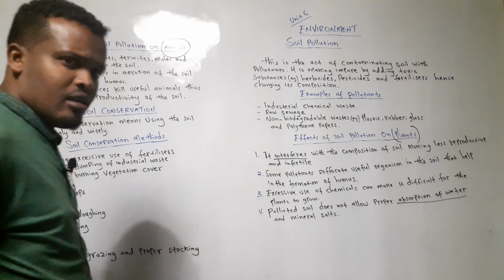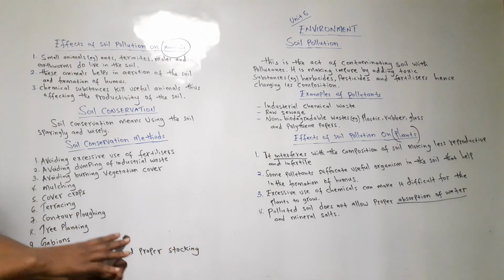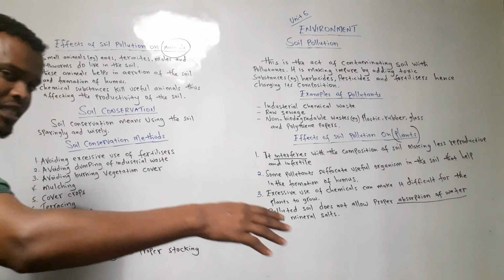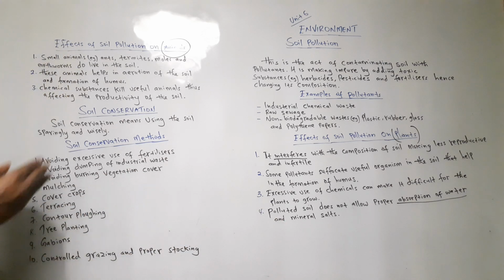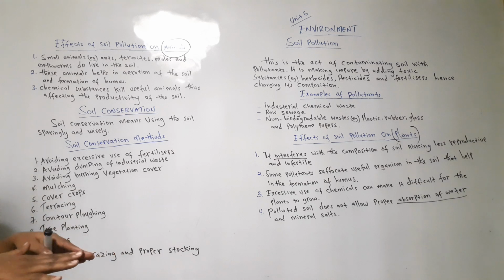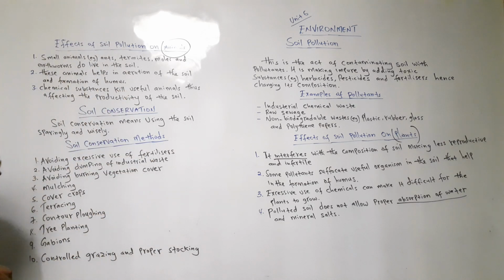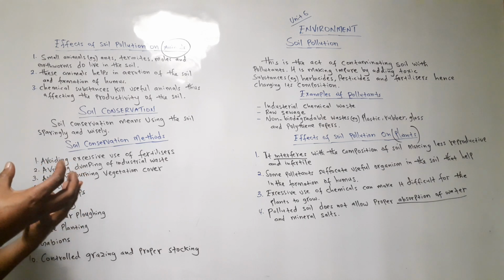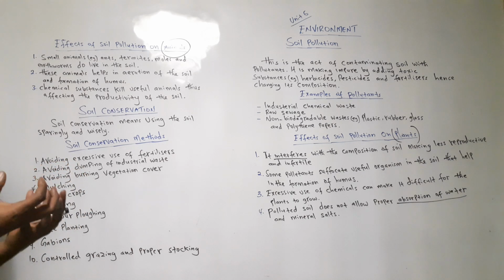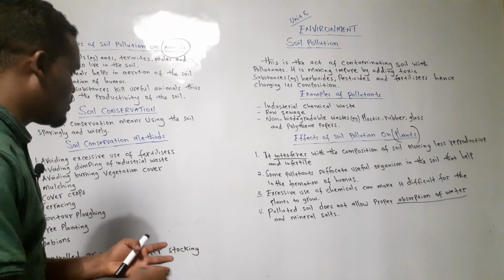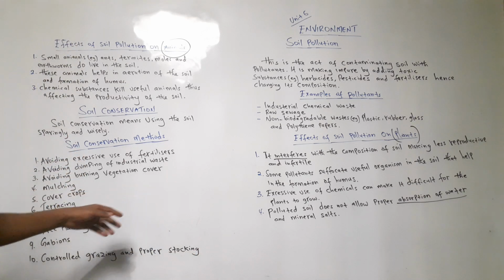Vegetation cover, do you understand what vegetation cover means? For example, if there is grass growing somewhere, don't cut that grass because it covers the soil to reduce the rate of evaporation from the rays of the sun, number 1. Number 2, it protects the soil from floods, because when the floods come, they carry all the top fertile soil, hence making the soil eroded.